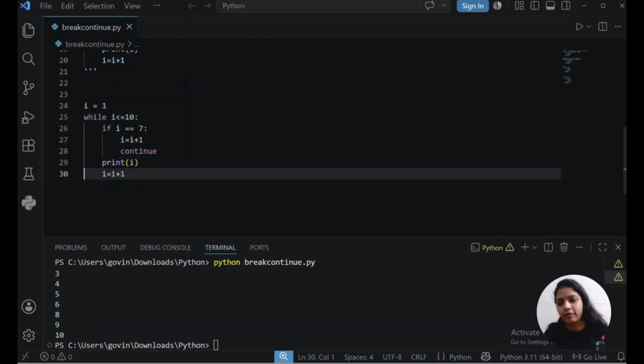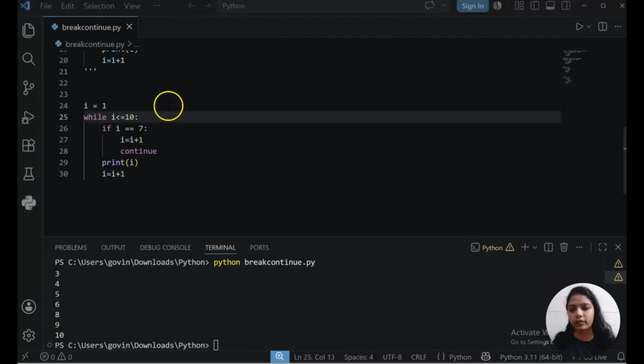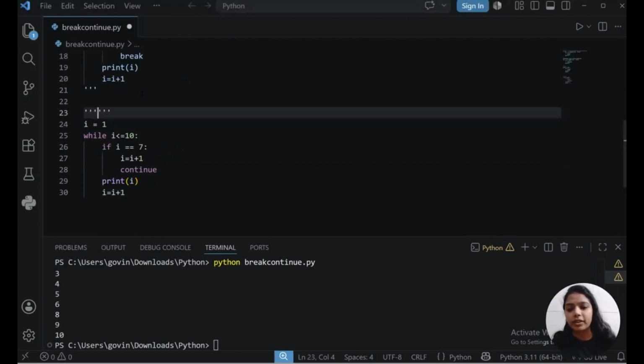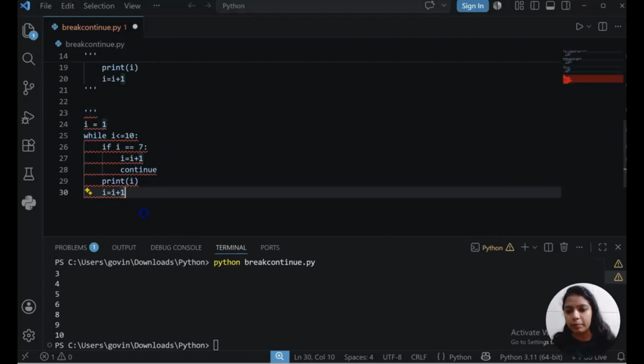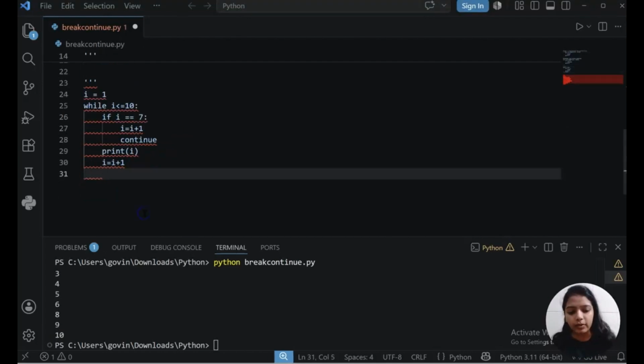I hope this matter was clear. It is important stuff. People used to get confused. If you are still confused, please go back and see my explanation once more. Still, if you are facing an issue, please do comment. Okay, we have completed the implementations of break and continue.